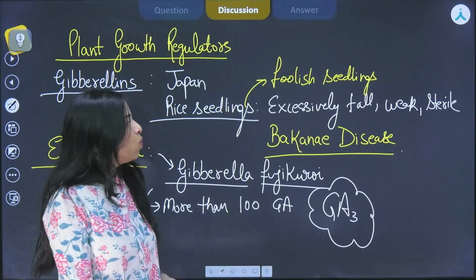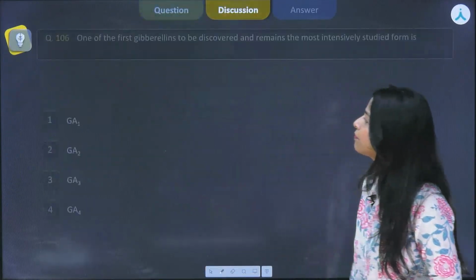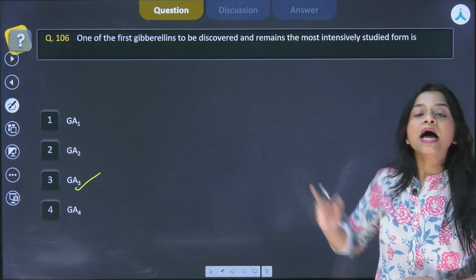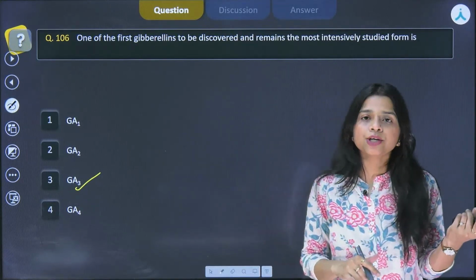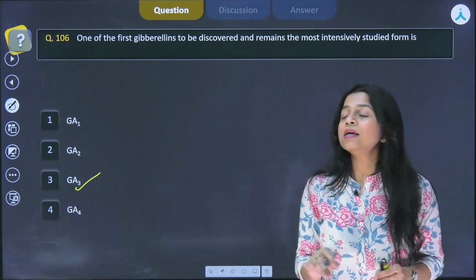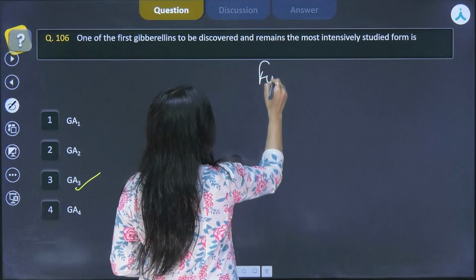Now, what are the functions? Because we are doing this discussion about gibberellins, I also need to discuss a few important functions that are often asked in your NEET exam. What are the important functions performed by gibberellins?